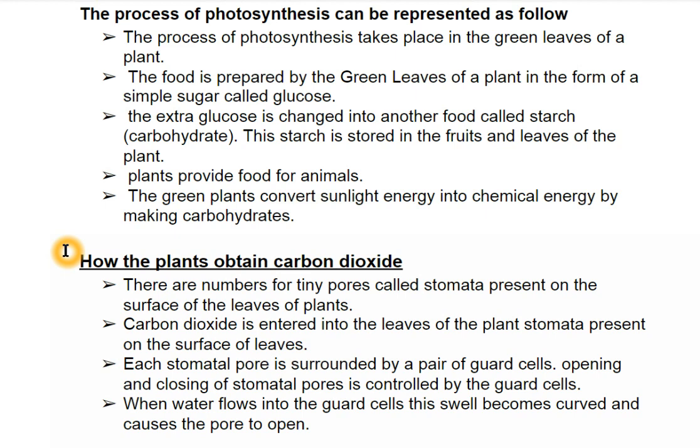So how do plants obtain carbon dioxide, which is necessary for photosynthesis? We have to understand how they get carbon dioxide. There are a number of tiny pores called stomata present on the surface of the leaves of the plant. Carbon dioxide enters the leaves through the stomata present on the surface of the leaf. Each stomatal pore is surrounded by a pair of guard cells. Opening and closing of stomatal pores is controlled by the guard cells. When water flows into the guard cells, they become curved and cause the pore to open.